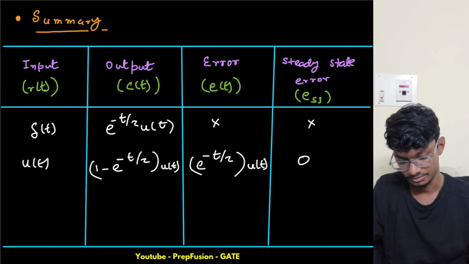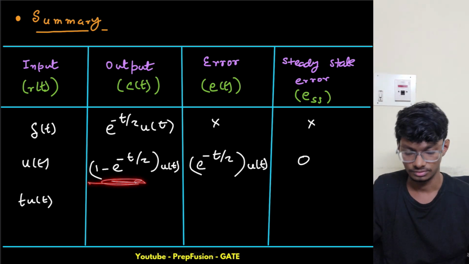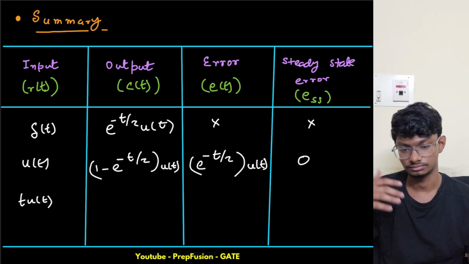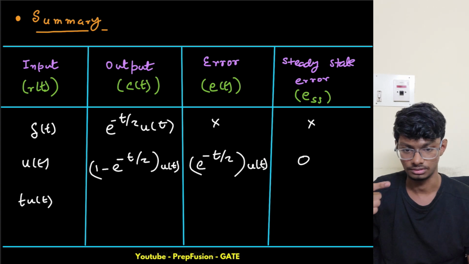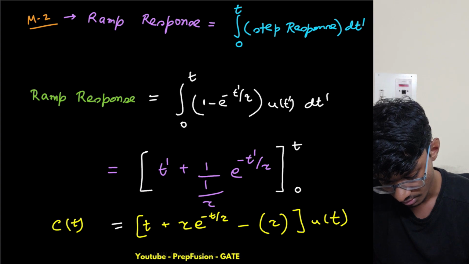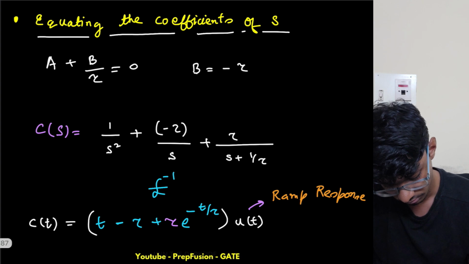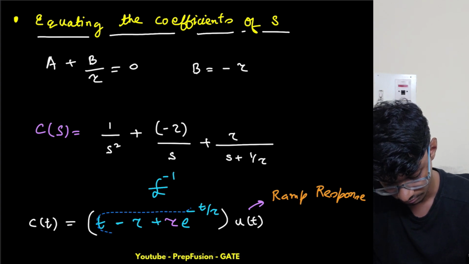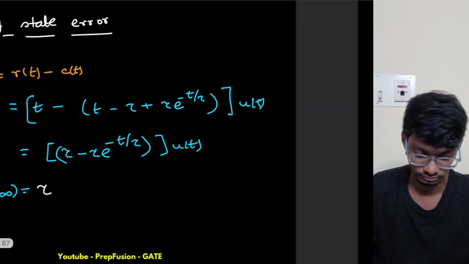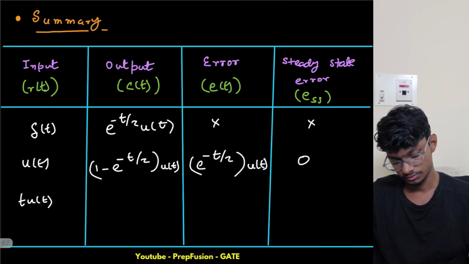Now if my input is ramp, what do I get? Simply integrate this one. This will be something like t minus some exponential plus some exponential and some tau. Let me copy that; we just did this in this lecture. This one is the ramp response.